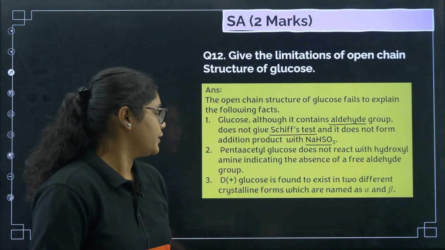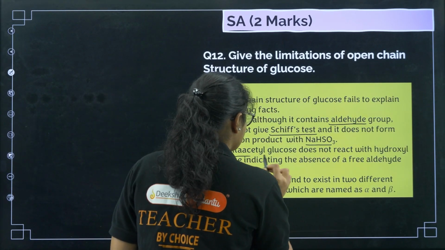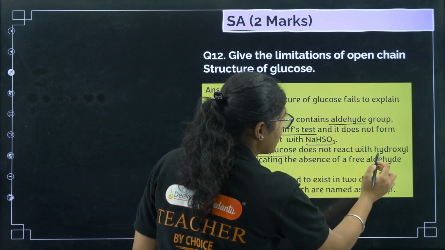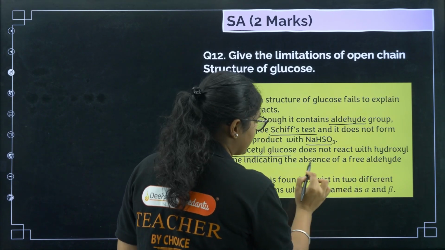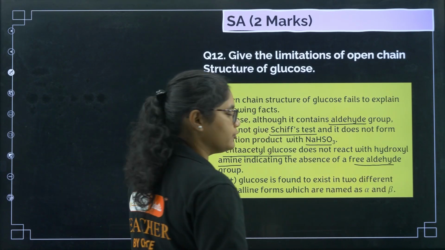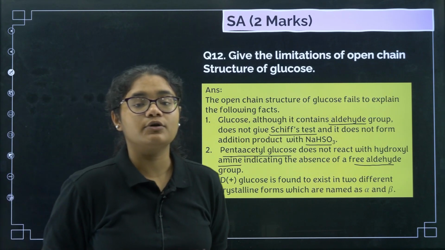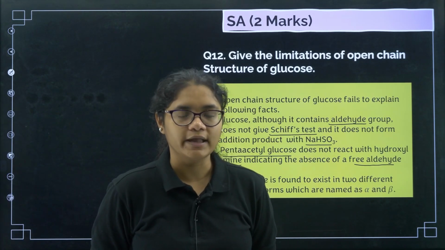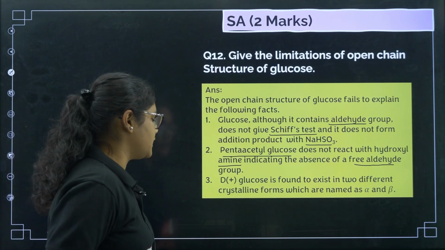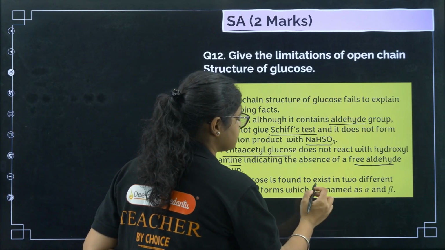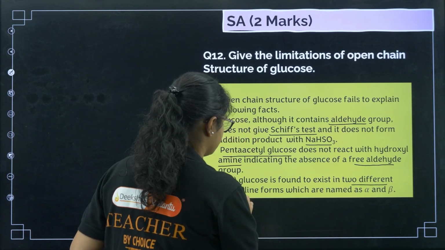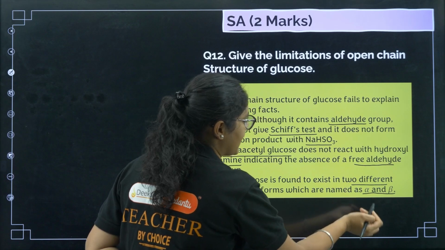Second point, pentaacetyl glucose does not react with hydroxylamine, indicating the absence of a free aldehyde group. Next, number 3, very important: D-glucose is found to exist in 2 different crystalline forms, that is alpha and beta.